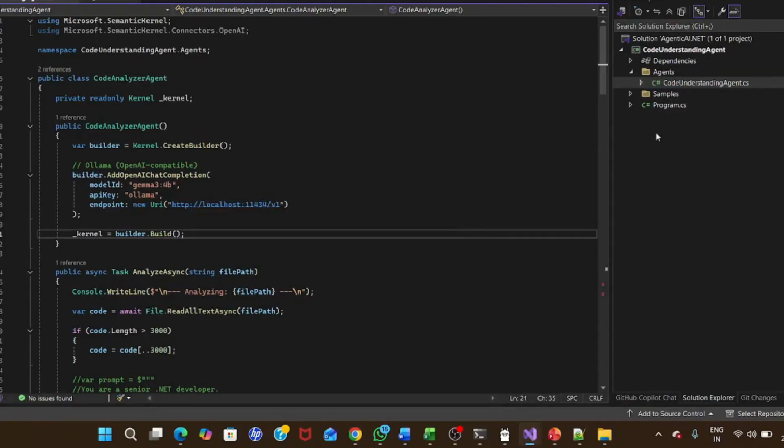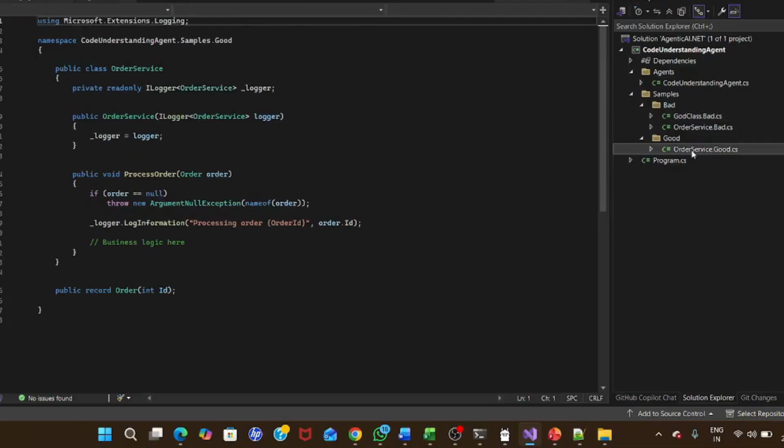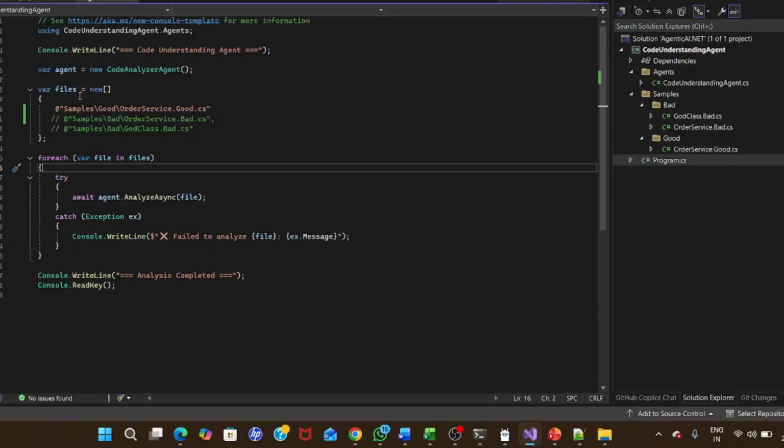Now go to the code. In the code, you can see the architecture that we discussed in the PDF. We have agents, the code understanding agent, which is responsible for interacting with the LLM and making decisions on the code files that you already created within the sample. You can use your own solution also. You can pass it the file names and it will read them automatically. I have taken 2 bad files and 1 good file, and these files will be called from this section and analyzed one by one.